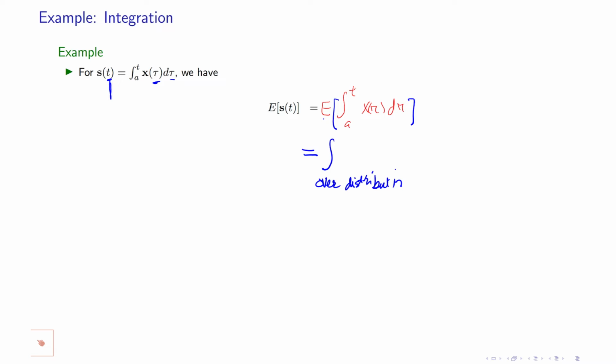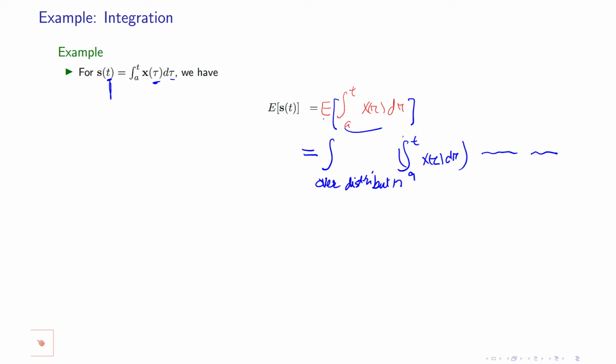If I have two random variables, it's going to be a double integral, and so on for more random variables. And then I have an integral from a to time t of x of tau d tau, and then here you put the PDFs and then the variables of the integral.